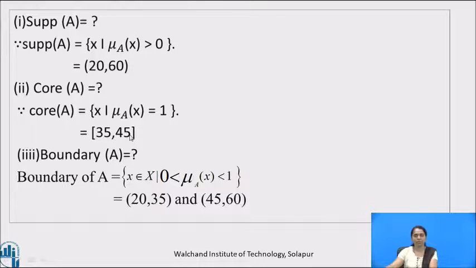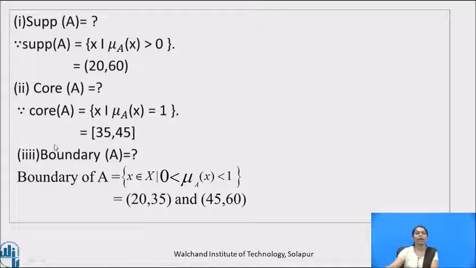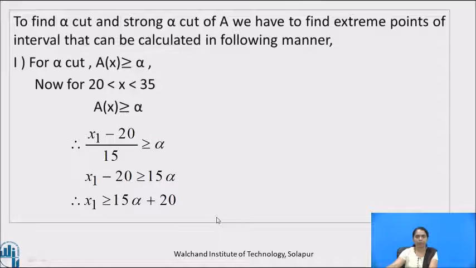And boundary of A is those x for which mu A at x lies strictly between 0 and 1. It is the open interval 20 to 35 and another open interval 45 to 60.